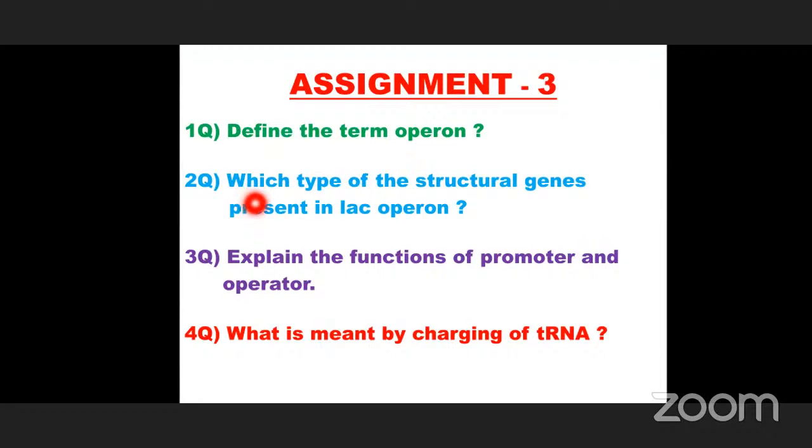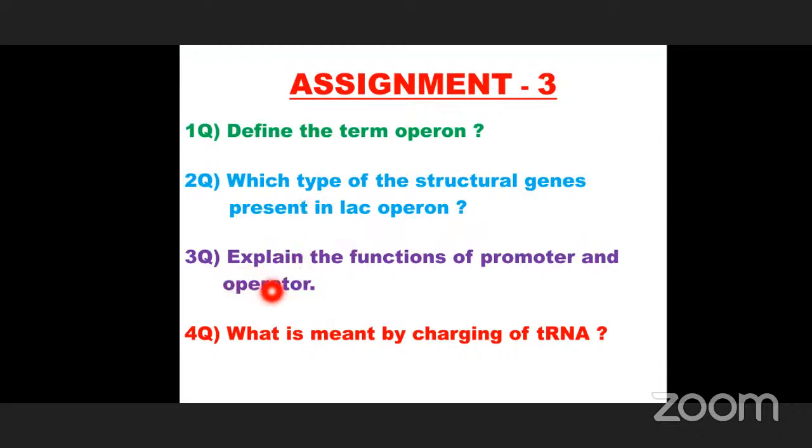Next, coming to the second question, which type of structural genes are present in the lac operon? I already explained now. There are three types of structural genes present in the lac operon. They are Z, Y, A. Okay, that is the second question.